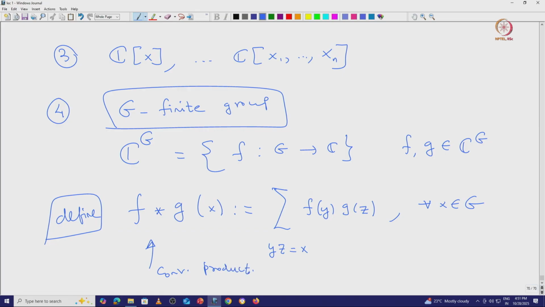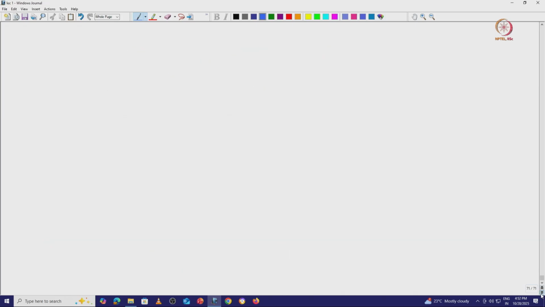With respect to this product, pointwise addition and pointwise scalar multiplication, this space of C-valued functions from G will form an associative algebra. Note that we already had a basis.